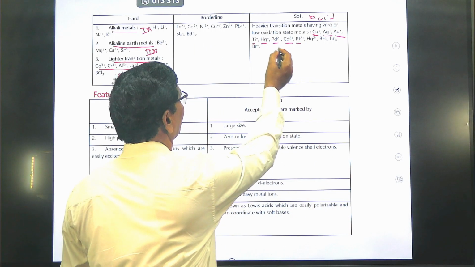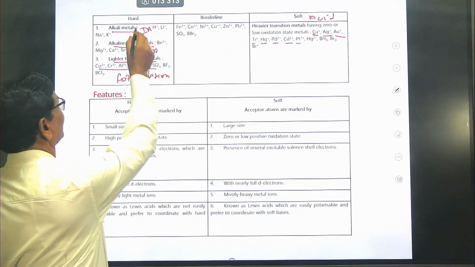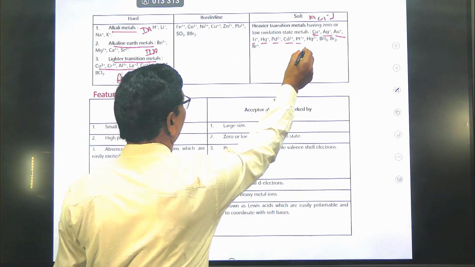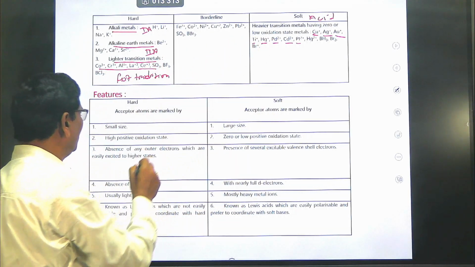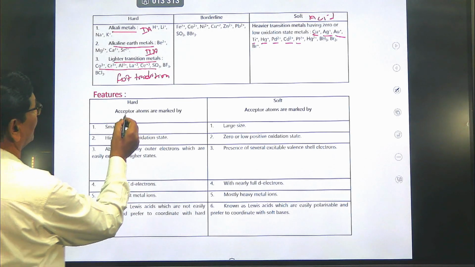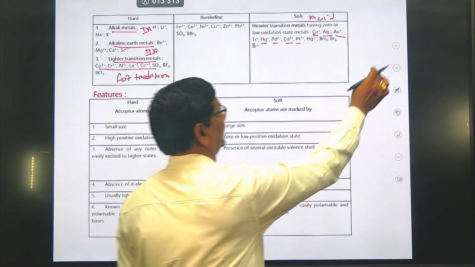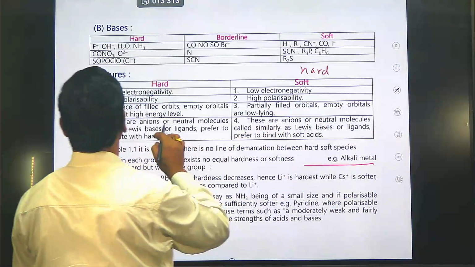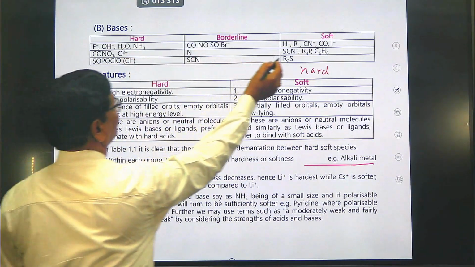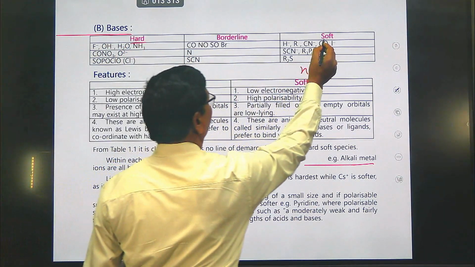All these metals are called soft acids. So you differentiate hard and soft acids first, and then how the stability of the complex formation takes place. Now there are also hard bases and soft bases.